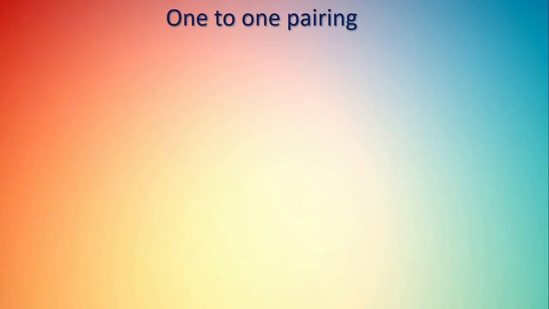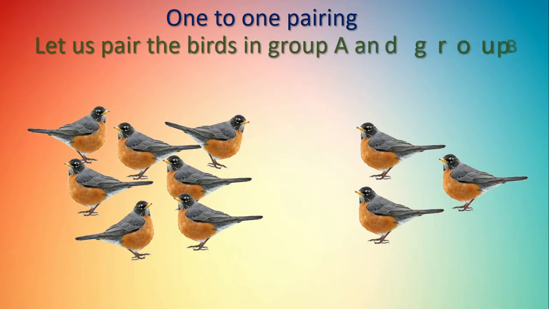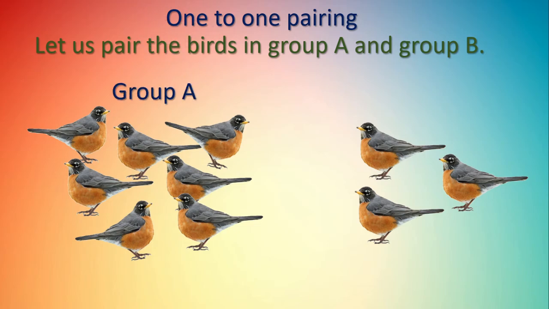Here, 1-to-1 pairing. जोड़ी बनाना. 1-to-1 pairing. We will do here. See, dear children, again here birds are there. Okay, let us pair the birds in group A and group B. Here name is given to the group, that is group A, first one, group B, the second one.